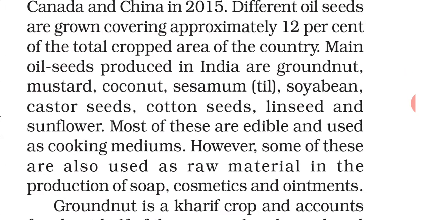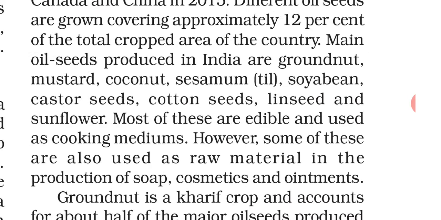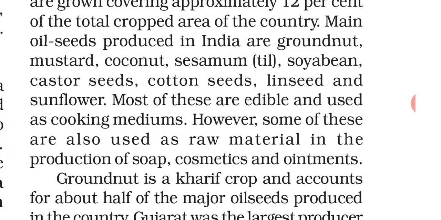Now the main oil seeds produced in India are groundnut. Now you can underline also in your textbook. Main oil seeds produced in India are groundnut, mustard, coconut, and sesame. Sesame means here til, we can say.